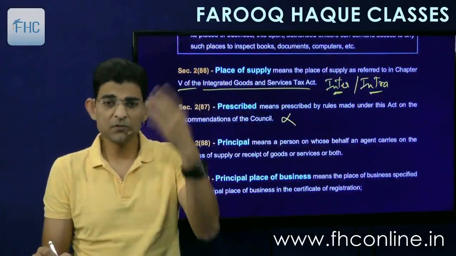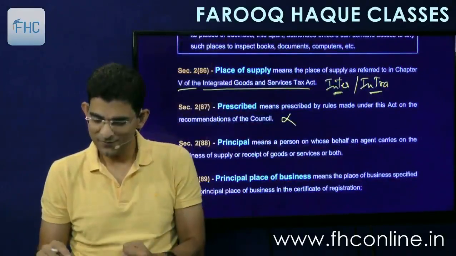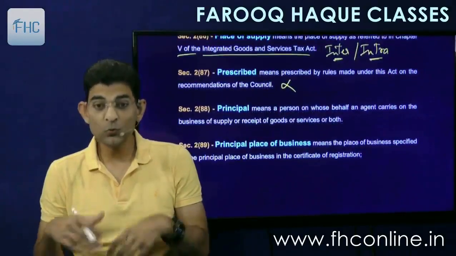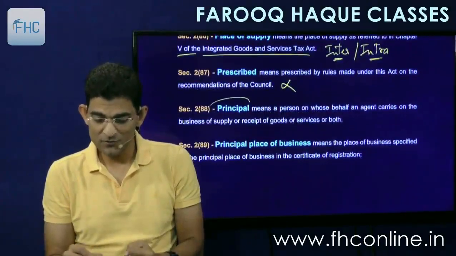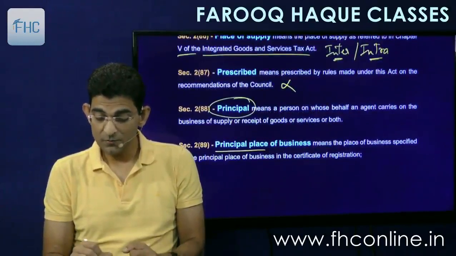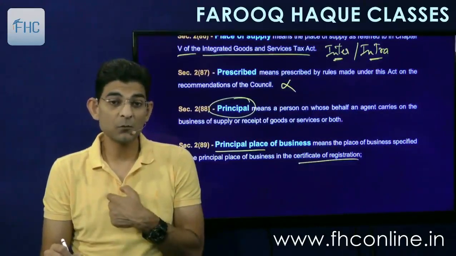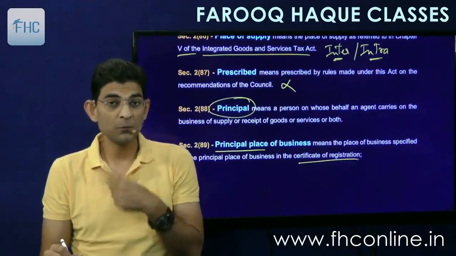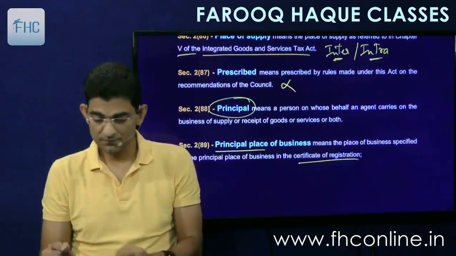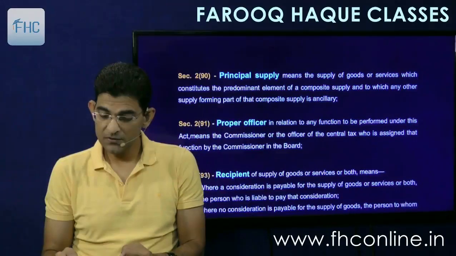Principal means the principal. The agent's principal is called the principal, who supplies goods through his agent, so he is called a principal. And principal place of business means the principal place of business as given in the certificate of registration. Like in my case, the Nagpur office is the principal place and the Pune office is an additional place. Then principal supply.